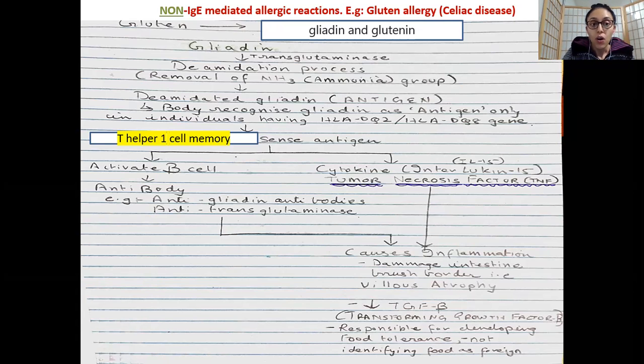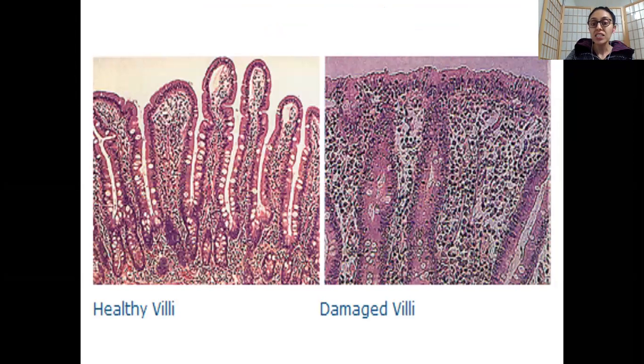So guys, this is your villus atrophy. Over here you see a nice brush border, meaning increased surface area of your small intestine, therefore increased absorption. But this is your damaged villus atrophy, so this impairs the absorption of various other nutrients as well. This is how a histological section looks.